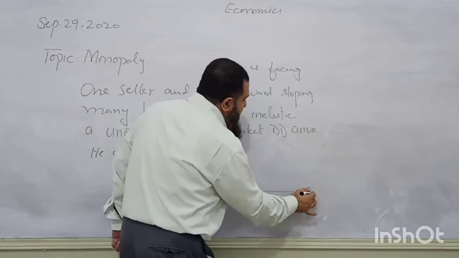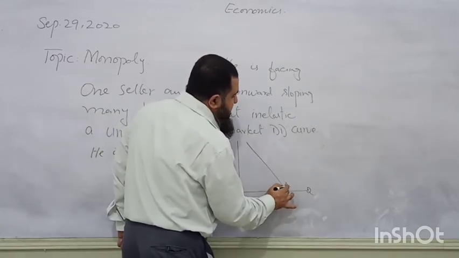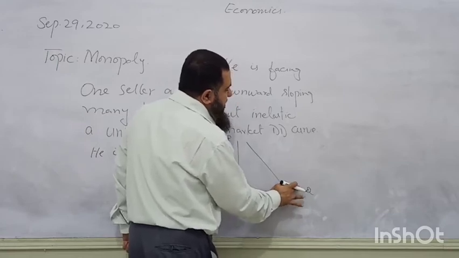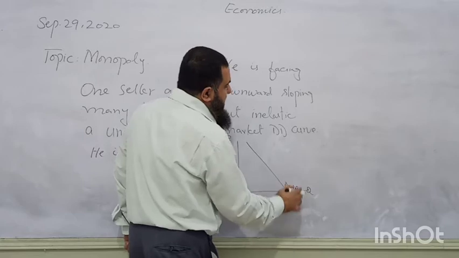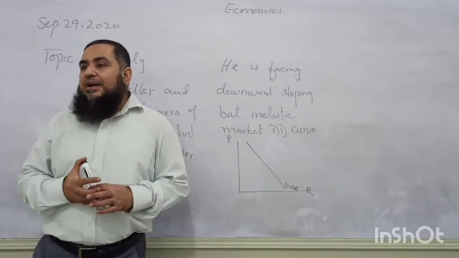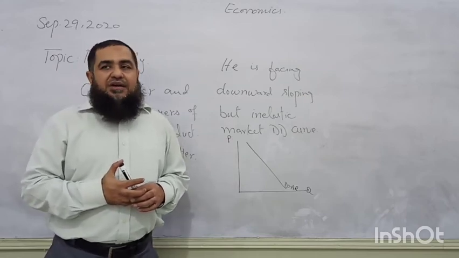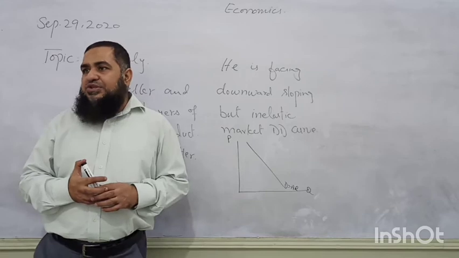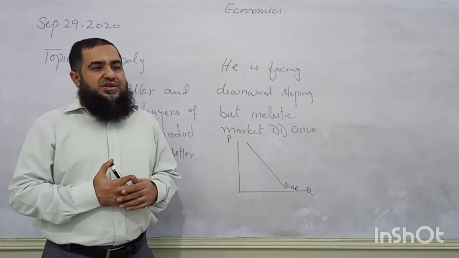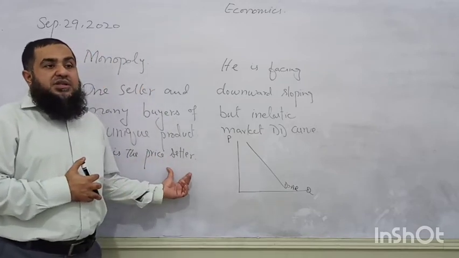So this is the demand curve faced by a monopolist. This is inelastic, which is equal to average revenue, as we did in our revenue topic. When demand is downward sloping, it is overlapped by average revenue. Alright? So demand and average revenue overlap each other, but marginal revenue will be twice as steep as average revenue. So I said the monopolist is the price setter.